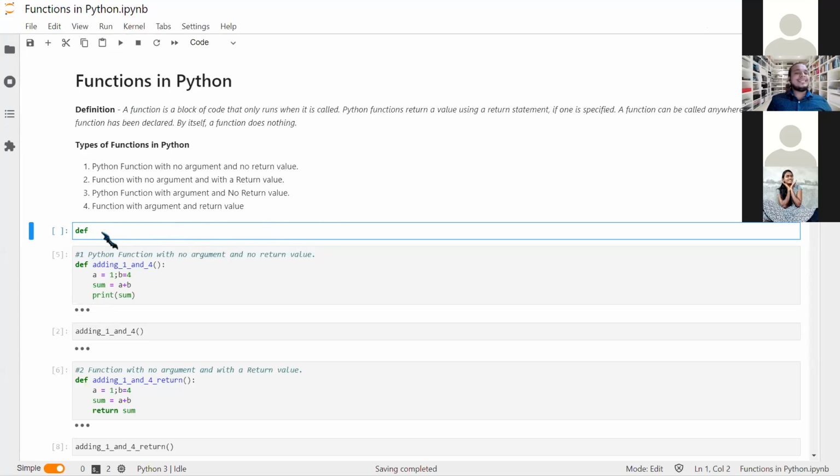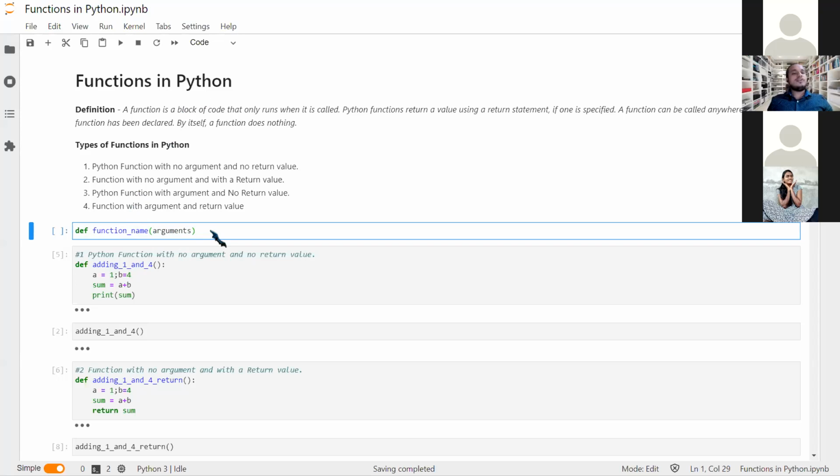So def is the keyword to define the function, as the name suggests. After that, we give the function name, followed by round brackets. These round brackets contain arguments. There may be some arguments we need to put down in this function. We can assume that we need to write a function, say, square of a number.